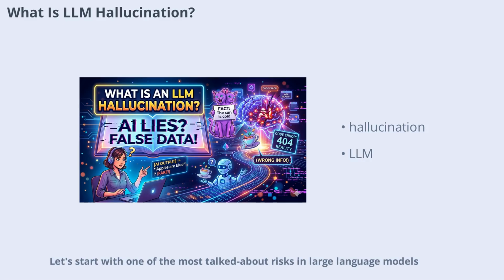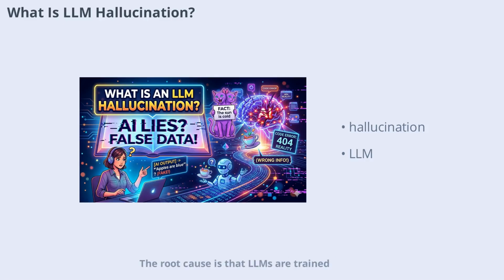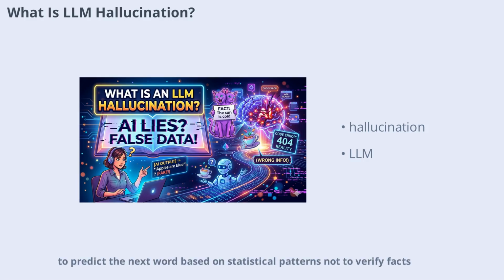Start with one of the most talked about risks in large language models, hallucination. This happens when an AI generates a response that sounds confident and is grammatically flawless, but is actually false or unsupported by real data. The root cause is that LLMs are trained to predict the next word based on statistical patterns, not to verify facts.